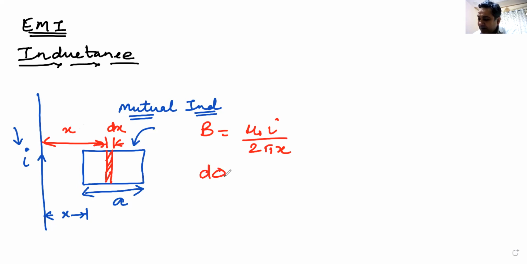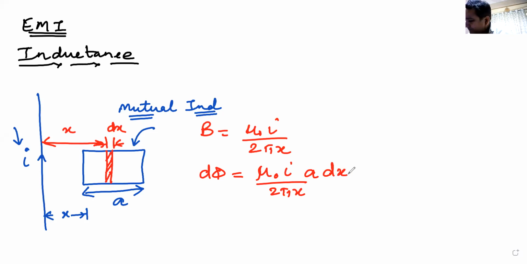The small flux d phi through this small section will be B dA cos theta. Cos theta is either +1 or -1. I'm not concerned about the sign, so I'll take it as +1. So small flux is mu naught I by 2 pi x multiplied by a dx, where a dx is a small area of this small portion.